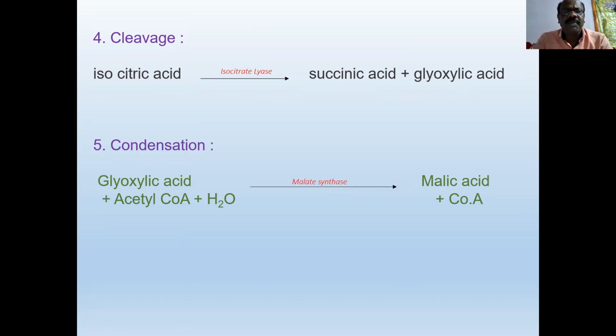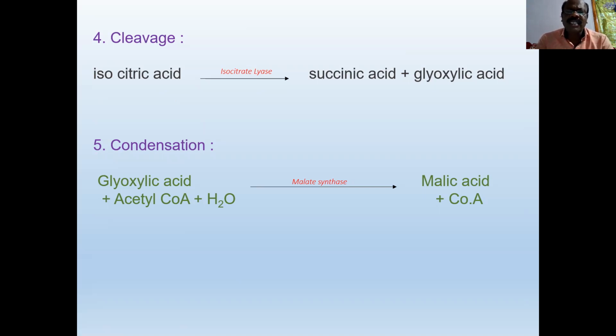Isocitric acid in the presence of isocitrate lyase splits into 1 molecule of succinic acid and 1 molecule of glyoxylic acid.